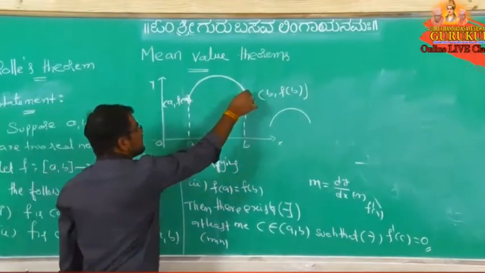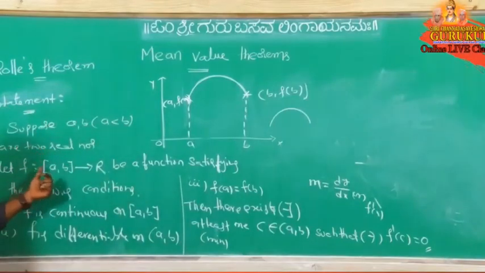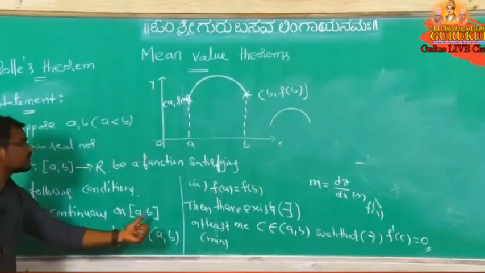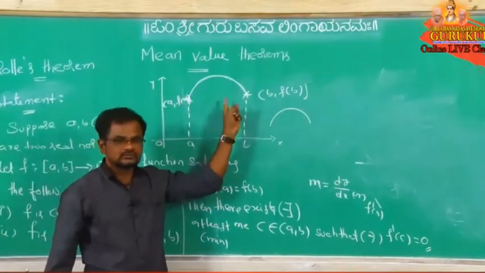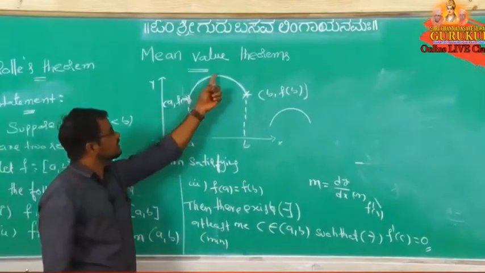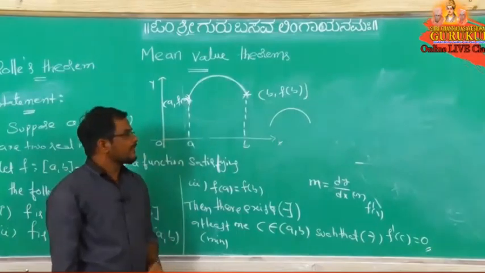So here to here the function is continuous or not? Means the function is defined like this, like that only you have taken. So f is continuous on the closed interval, continuous or not? Next, f is differentiable on the open interval. You can take the tangents anywhere or not, means a smooth curve is there.